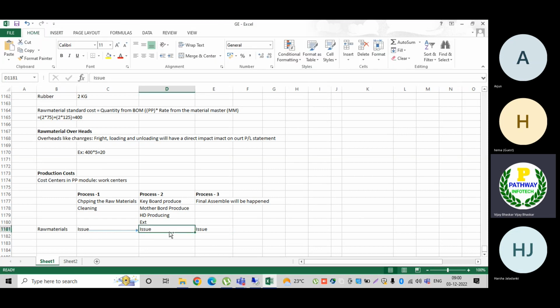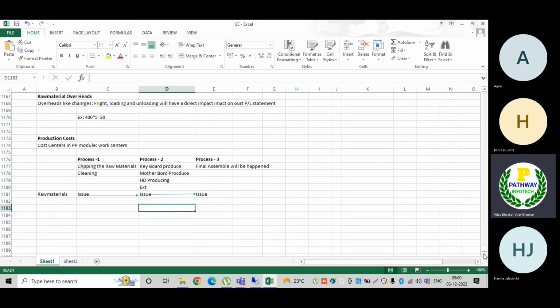The goods move process by process. At the final end, you will see the final output. Now all the products need to go through all the departments. This we could say is process one. I just mentioned process one, process two, process three for our understanding. All these processes will be part of your production planning department.